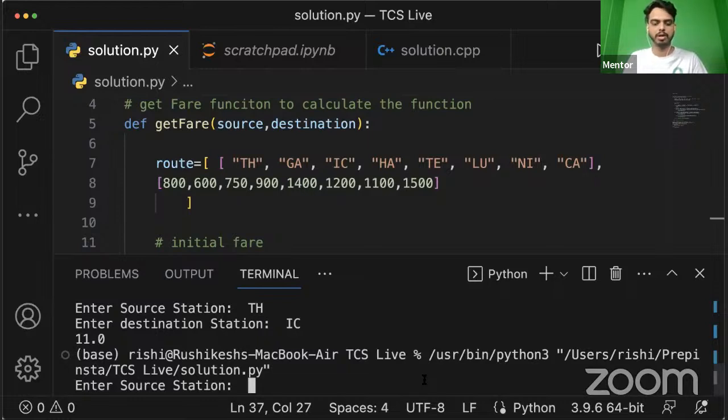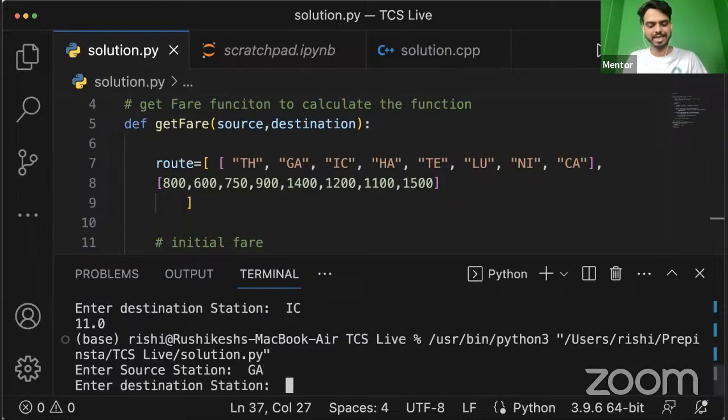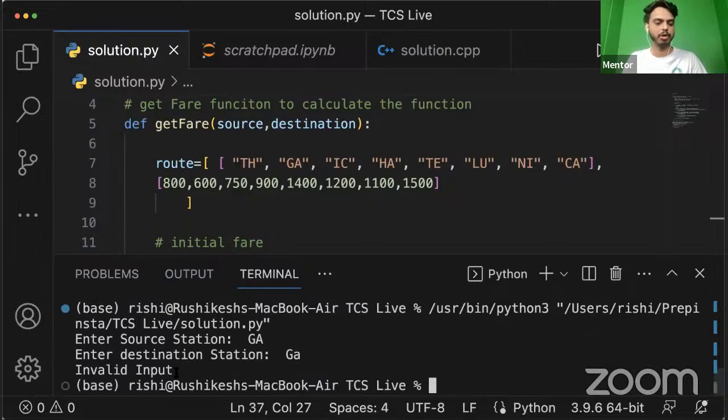And let's put the source as GA, and the destination is the same. So in that scenario, we have an invalid input, because in order to calculate the fare, we need to give the input where the bus is traveling and this distance is involved, and then only we can calculate the fare. So this is how basically you can go and solve this question.